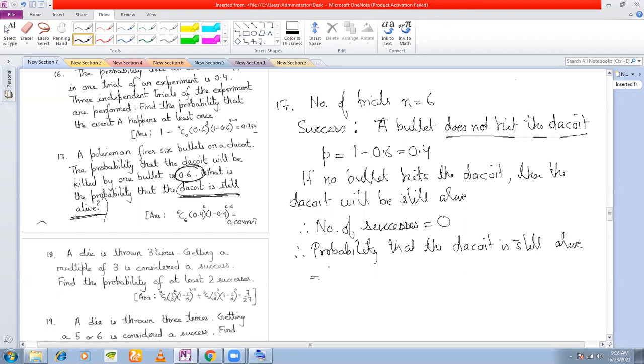P(no hit) is equal to 6C0 into 0.4 to the power of 6... Our number of successes R here is 0. Don't look at the answer. This is wrong. The 6C6 here that I have done, this is wrong. It is 6C0 into 0.4 to the power of 0, sorry, to the power of 6, and 1 minus 0.4 is 0.6 to the power of 0.